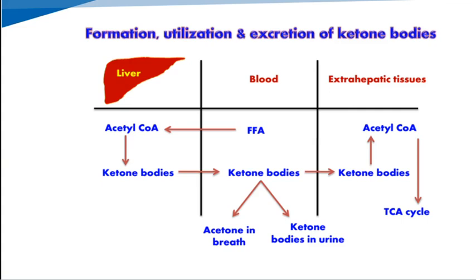Here is the formation, utilization and excretion of the ketone bodies. In the liver, ketone bodies are formed with the help of acetyl coenzyme A. In the blood, the ketone bodies are transported for utilization in the extrahepatic tissues, and ketone bodies in the blood are also excreted through the urine.